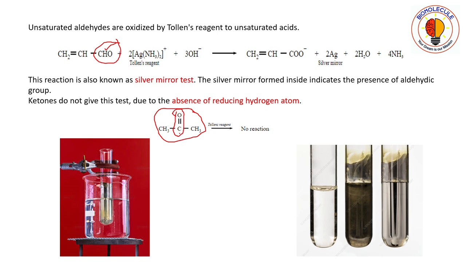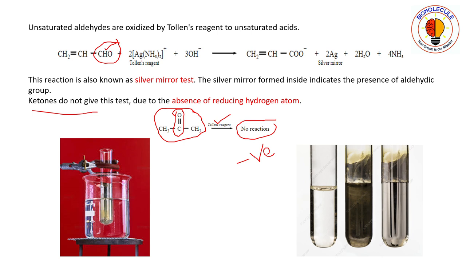So due to this absence of hydrogen atom, that is the reducing hydrogen atom, ketones do not give this test. So if you take a ketone, suppose acetone, and if you perform this Tollens reagent test or silver mirror test, you will get a negative result.